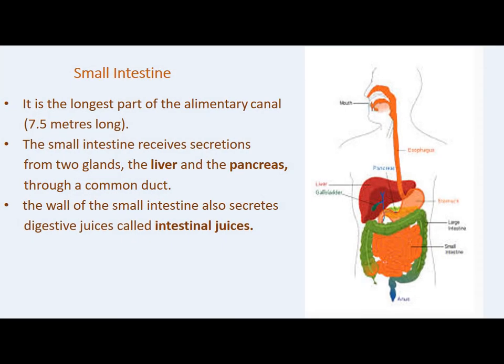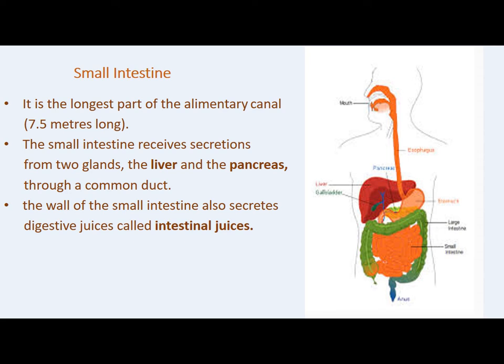Now, when the digestion part is completed, the food goes into the small intestine. You can see in the picture. Although its name is small, the intestine is the longest part of the alimentary canal. It is about 7.5 meters long and it is arranged in the form of a coil. You can see in the diagram. Otherwise this much long intestine would not be able to fit into our body.